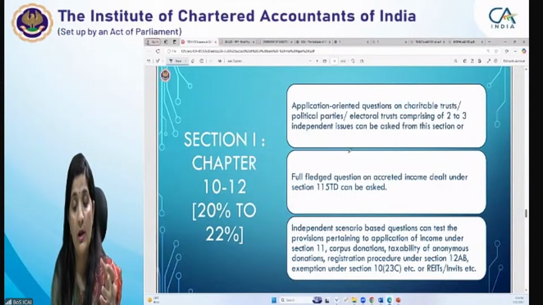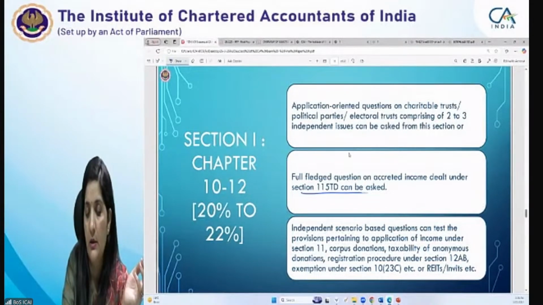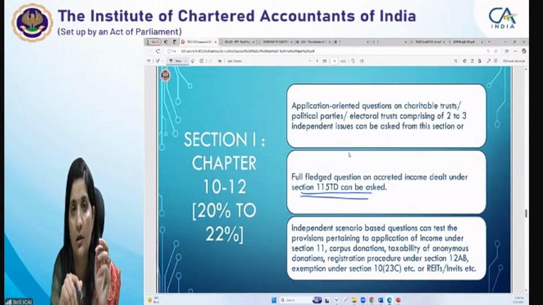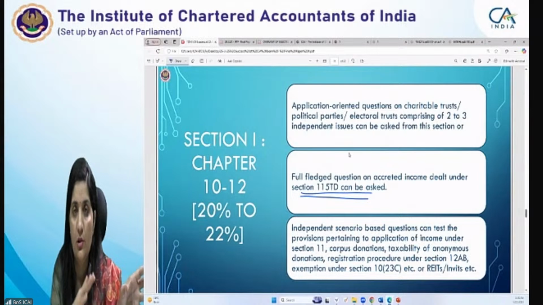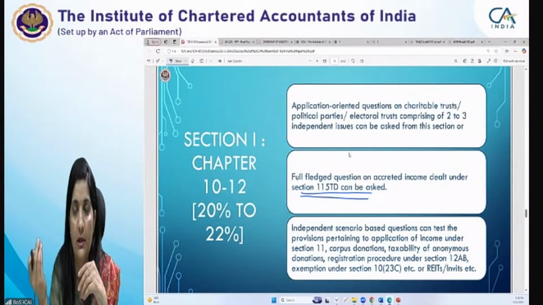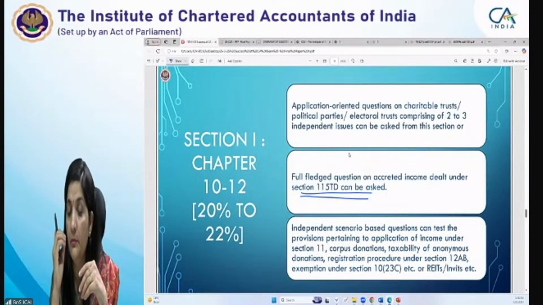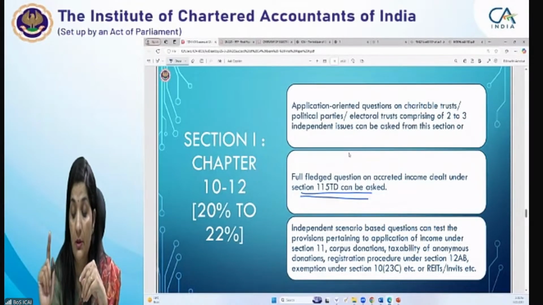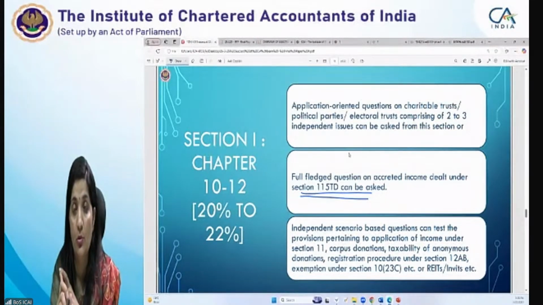Full-fledged question on 115TD can be asked. 115TD में specifically is on accreted income. Some of the questions are given in your study material. Do solve those questions. How to determine that amount of accreted income, आप कैसे determine करते हो? How to determine that income, and that income is taxable at the rate of MMR. Maximum marginal rate पे taxable होगा. That income is taxable at the MMR rate, right?